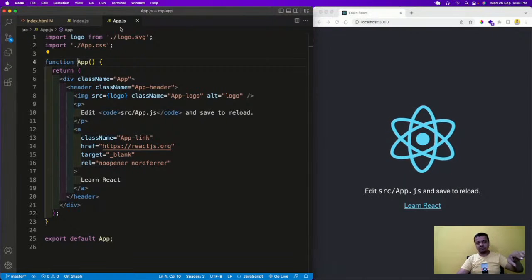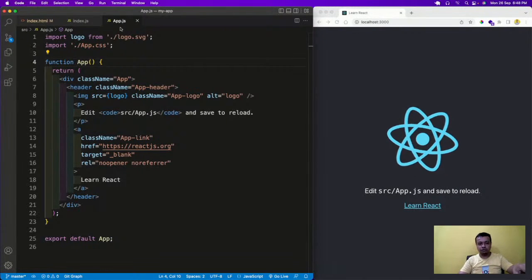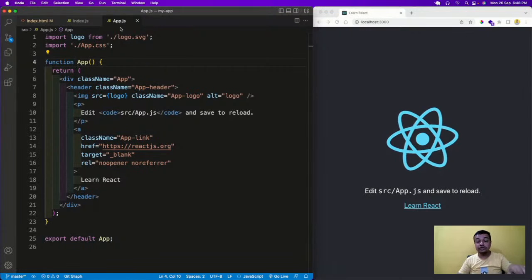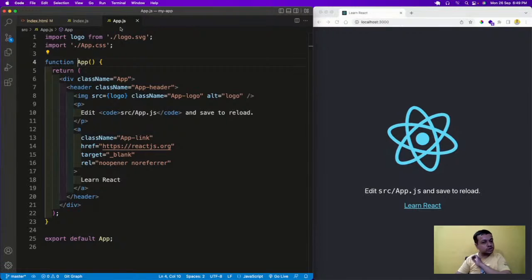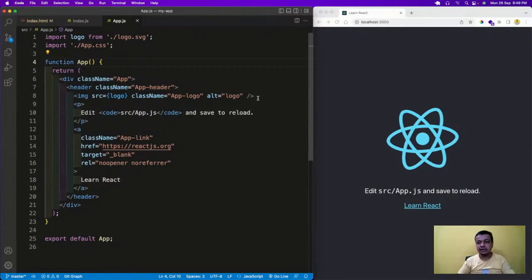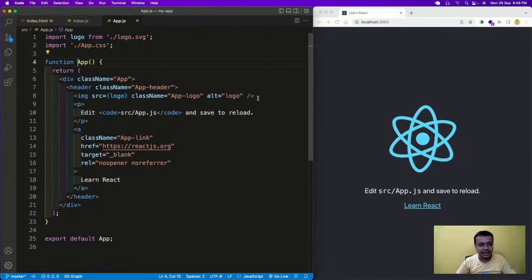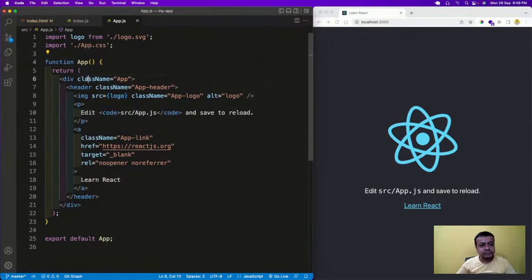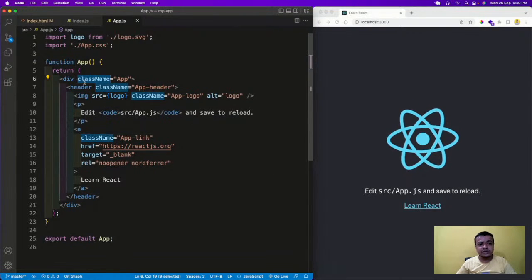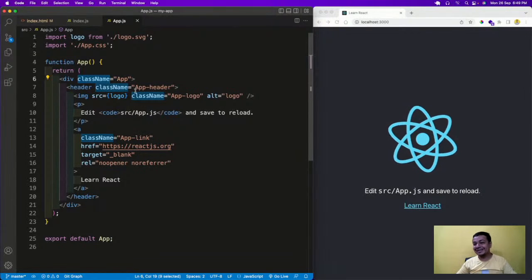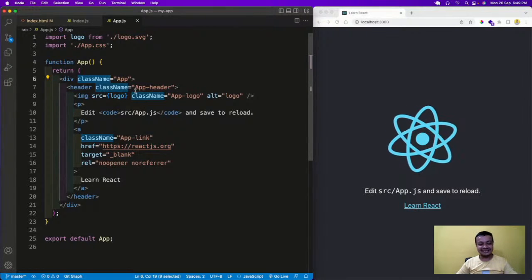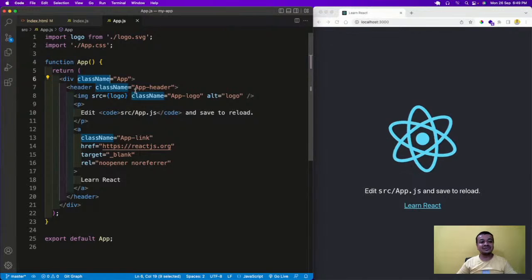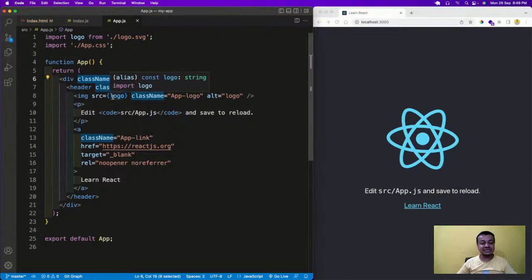Try to do this in vanilla JavaScript, where you have to create the HTML on your own with something like createElement, getElementById, all those things. Those are very complicated. Instead, you're directly creating HTML here, which is very easy. So this className is there. What is this className? JSX has something a bit different with classes.